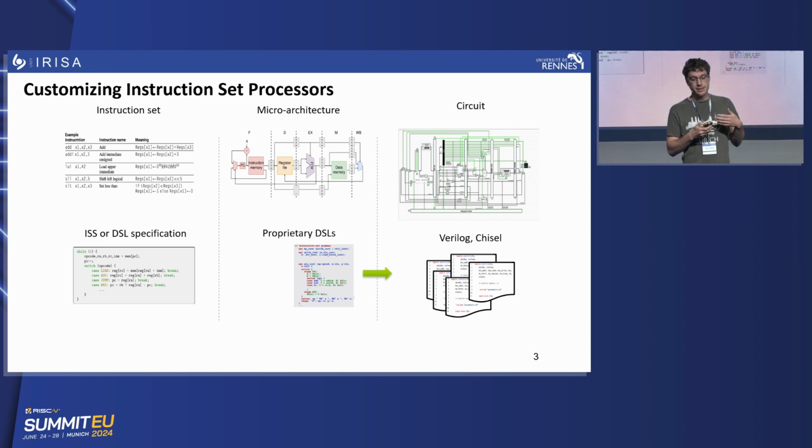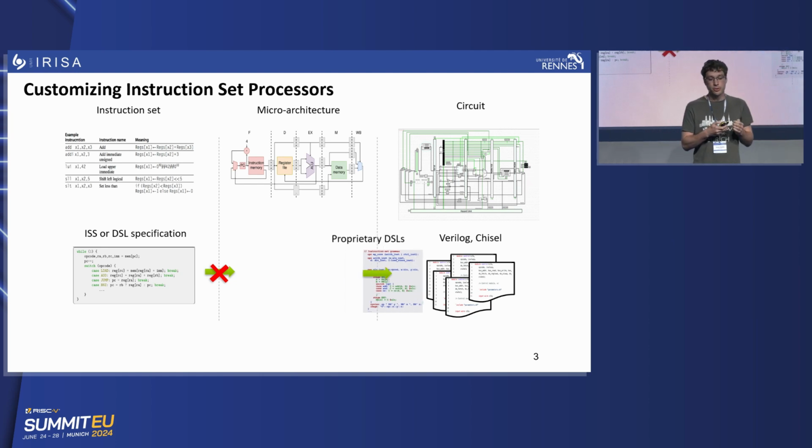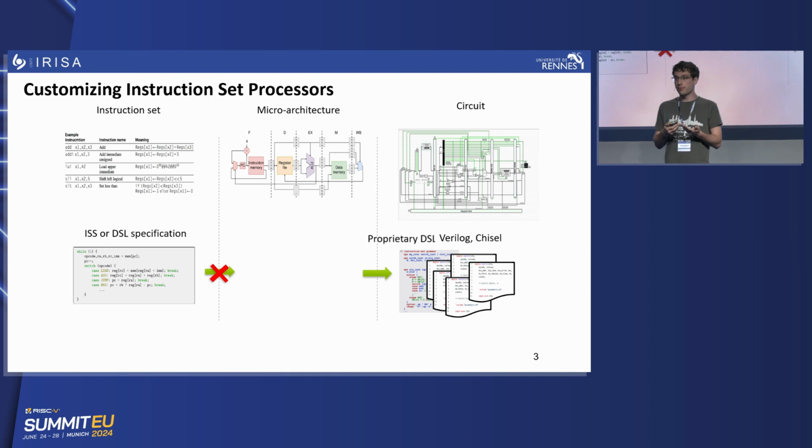And most of the time, this domain-specific language can automatically generate an RTL-level description of your hardware, but you do not have automatic microarchitecture inference. It means that based on a behavioral description of your instructions, you cannot automatically generate the microarchitecture. And most of the time, your domain-specific language for describing the microarchitecture is very low level, so you have to describe everything in your pipeline, you have to describe how you handle pipeline hazards, and so on.